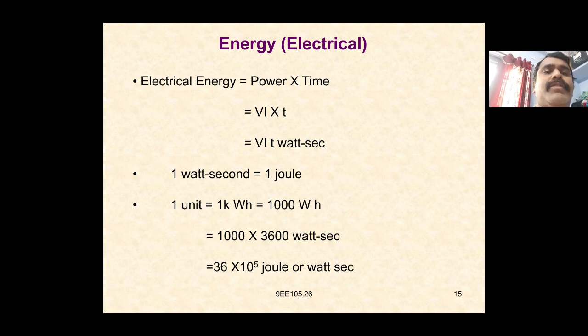Which is equal to 36 into 10 to the power of 5 joules or watt second. So therefore, electrical energy is equal to 36 into 10 to the power of 5 joules or watt second.